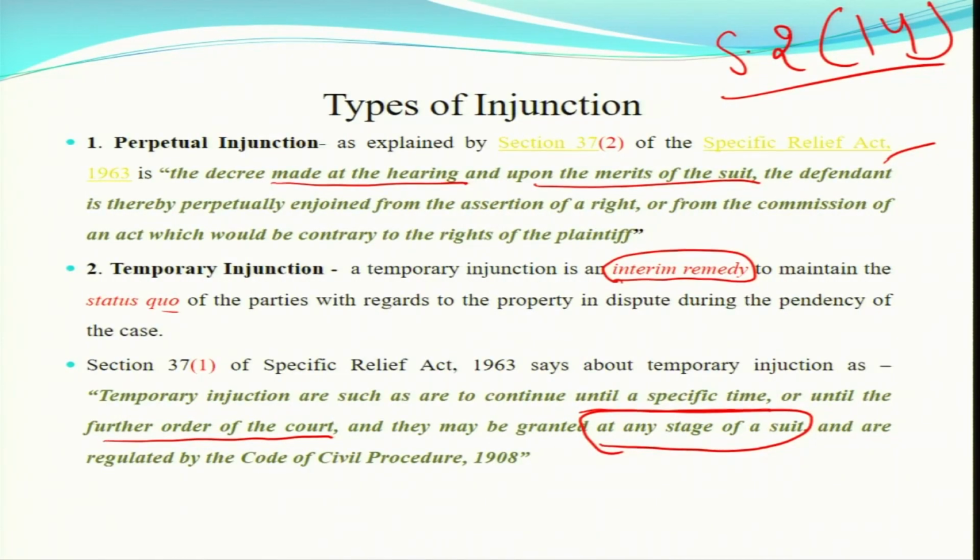If you get status quo, if you get this temporary injunction, this will enhance the confidence of your party, or to say your client. So this can be for a specific time or until the further order of the court, and it may be granted at any stage of the suit. I told you, even after 6 months, 1 year, or whenever you feel there is an apprehension that the opposite party is going to do this thing.